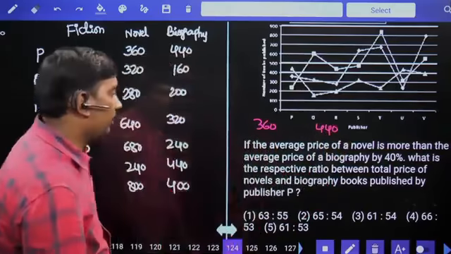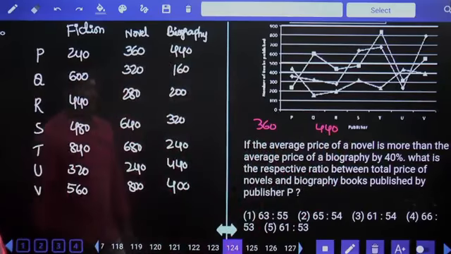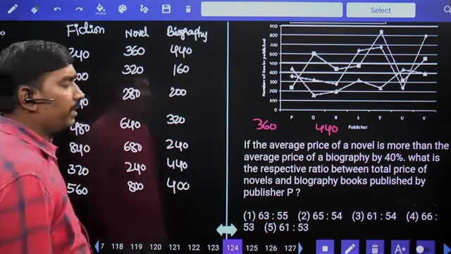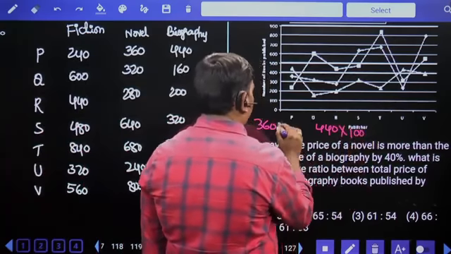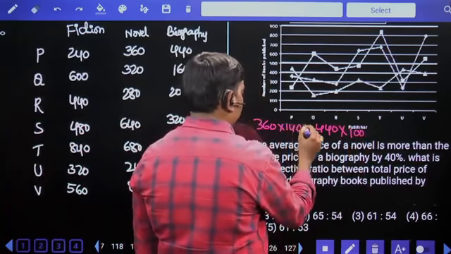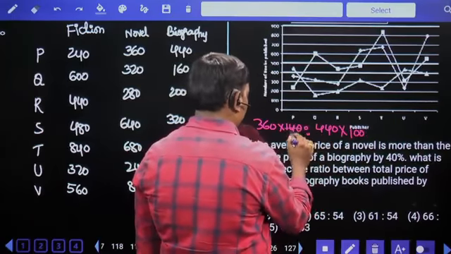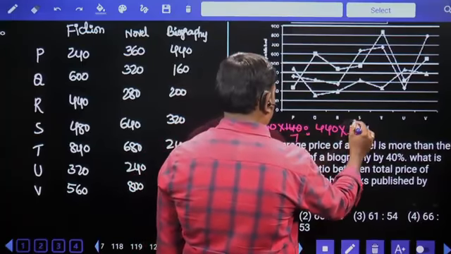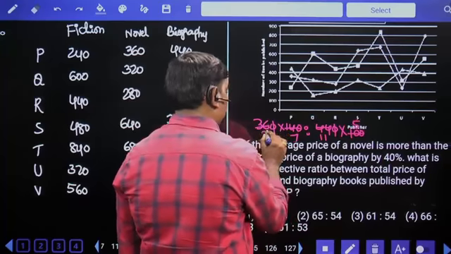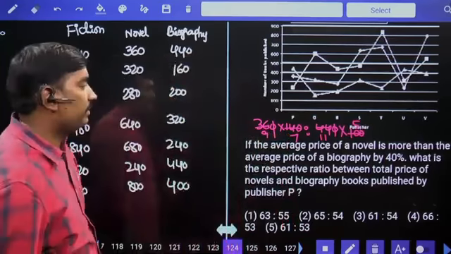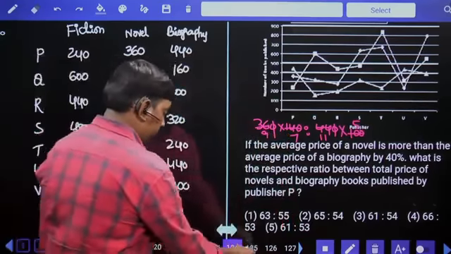The average price of novel is more than the average price of a biography by 40%. If it is 100%, then novel is 140%. The ratio is how much we need to calculate. 63 is to 55. First option.